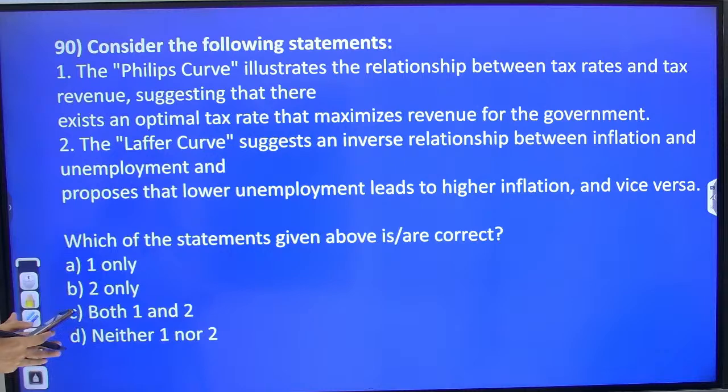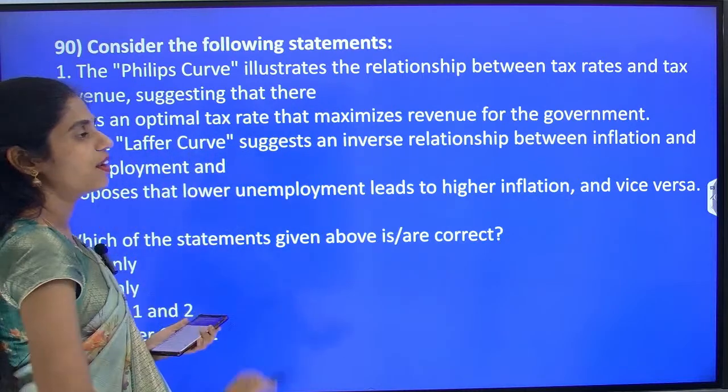Let us see the next question, question number 90. Consider the following statements.